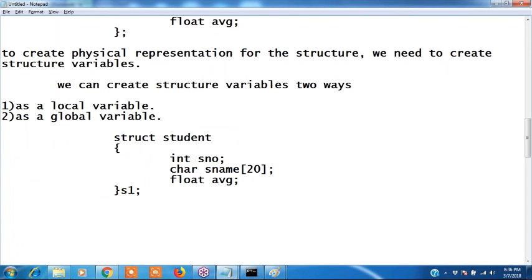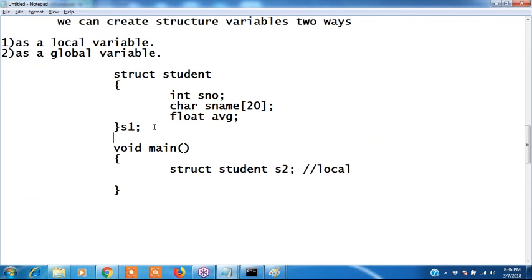Inside the main function, or inside any function, we can declare the variable, and that is called a local variable. Now the data type name is struct student s2. This is a local variable and this is a global variable. Okay, what memory will be allocated for this structure? Print the size of s1 and s2.